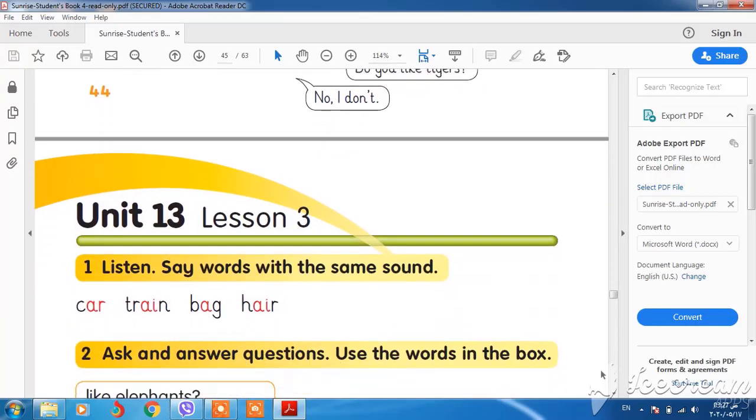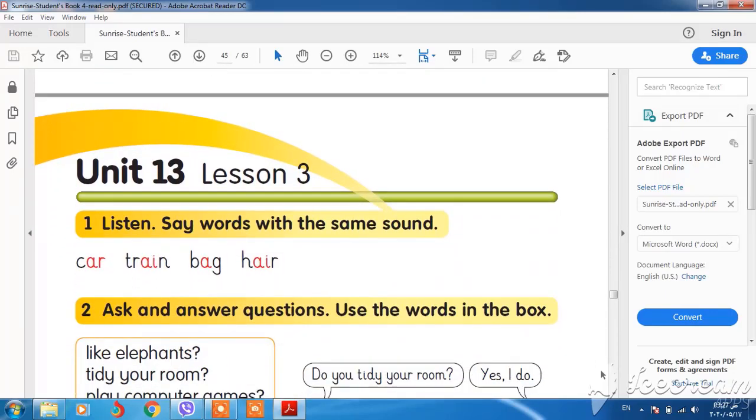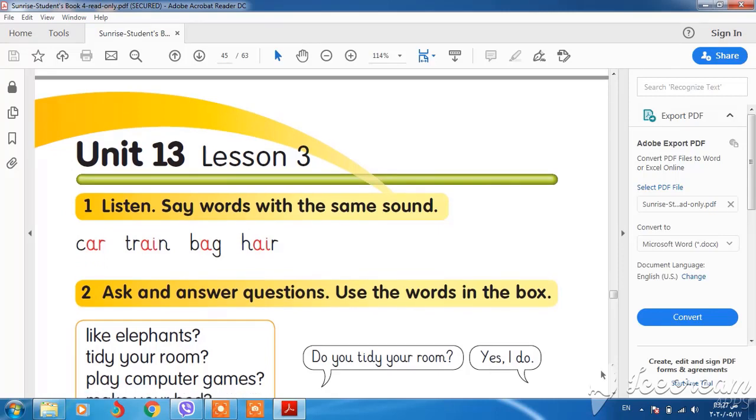Okay, and we have this unit, lesson 3. We have some words. Say the words with the same sound. You can say two words or one word, like this one. We have car and guitar. Guitar has the same sound as car. Train like plane. Bag, van or cat. Hair, chair.